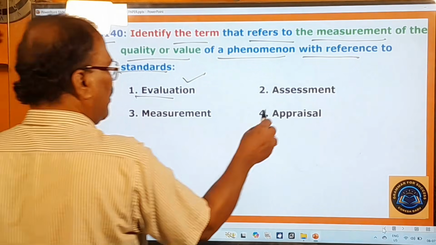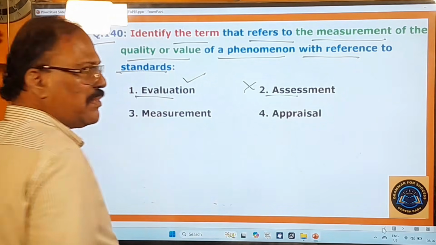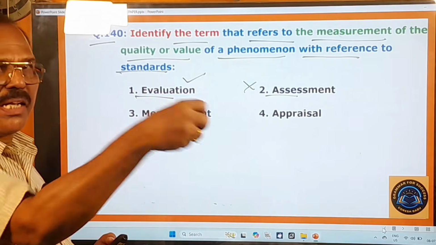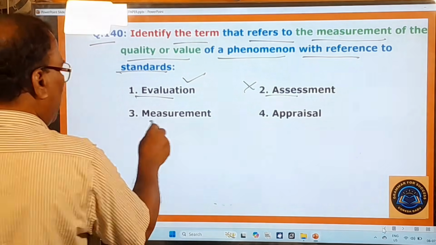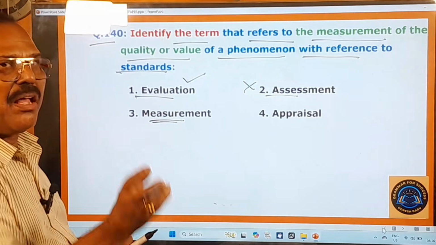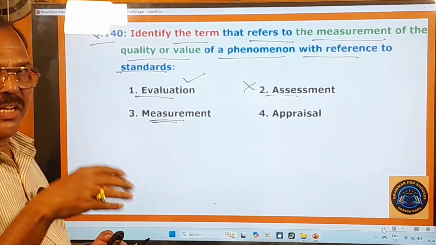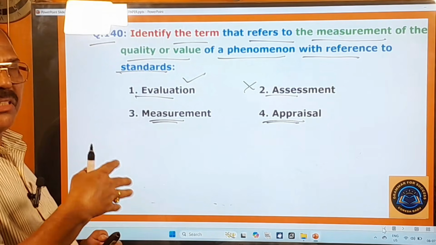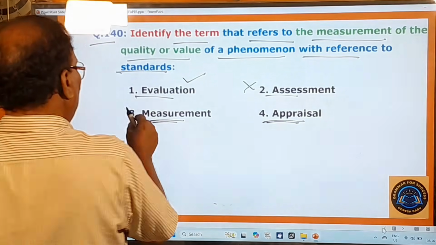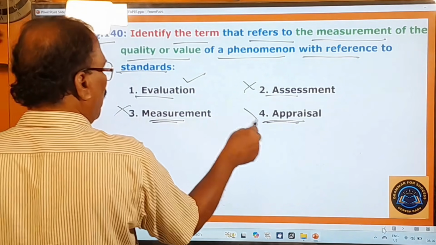And assessment is not correct, because that refers to collecting information about the learning process. Measurement refers to quantifying the outcomes of the learning process. And appraisal means a review, a general term. Therefore the second, third, and fourth are wrong.